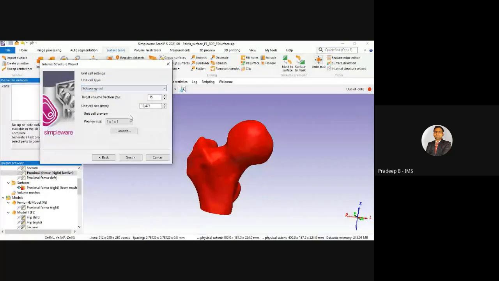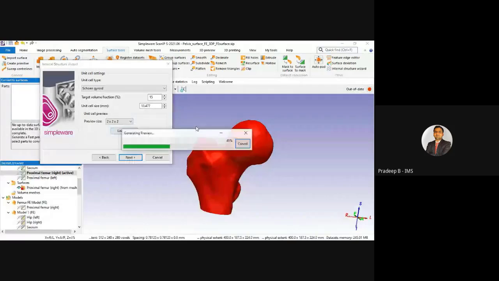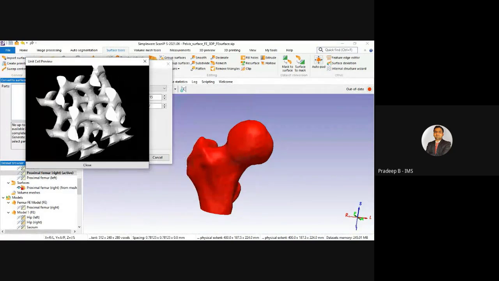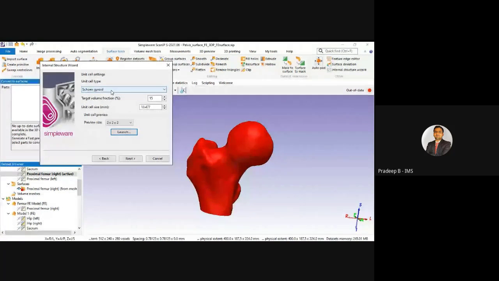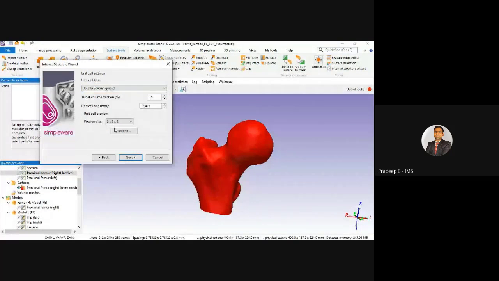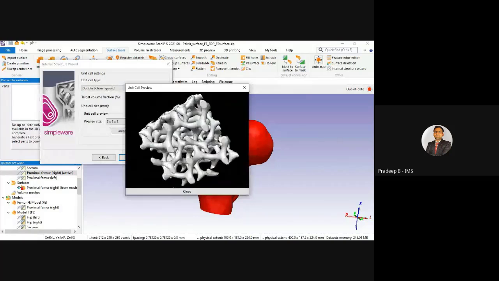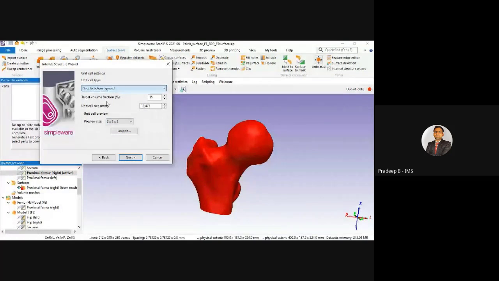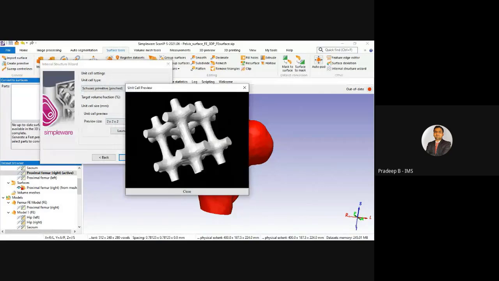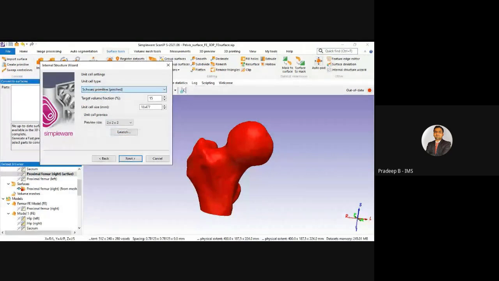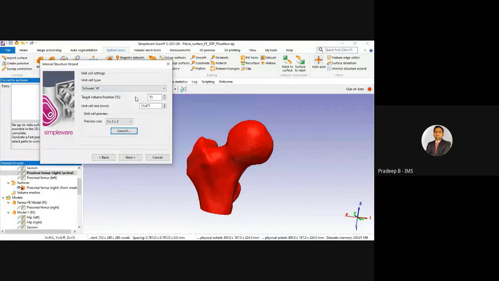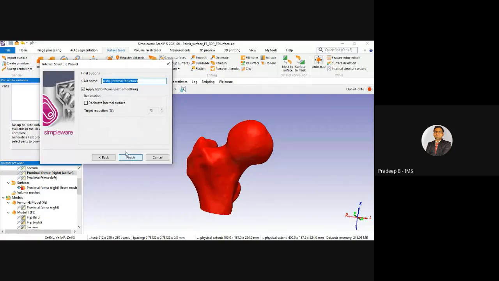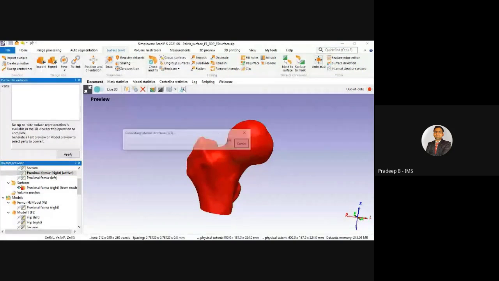Okay, so here we are going to select a unit cell type. So I can see which kind of internal lattice structure I'm going to provide internally for this femur. I can have a different one, see the double, gyroid, or primitive you can also see. So there are different units available. Let's just select this, and I can just click next. Okay, I can just click finish.